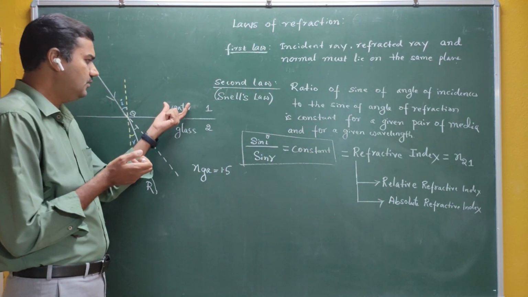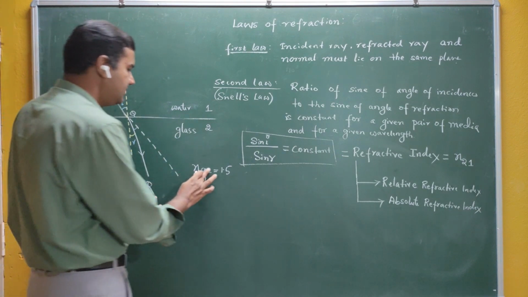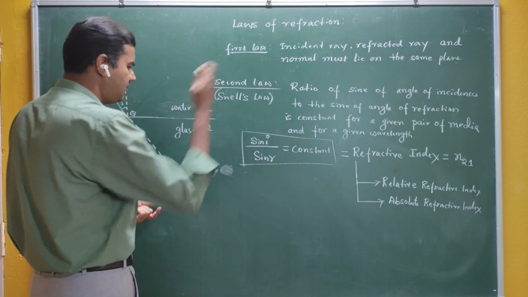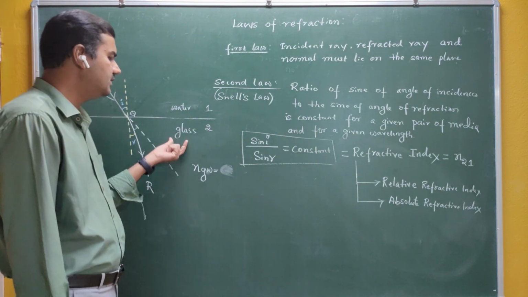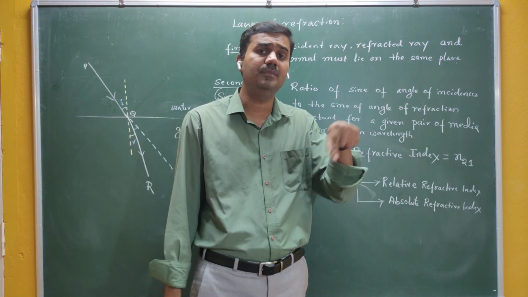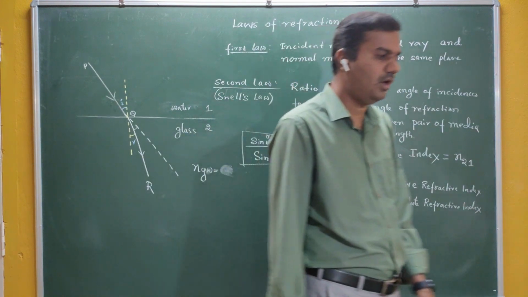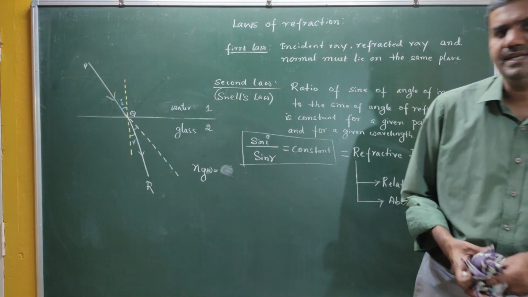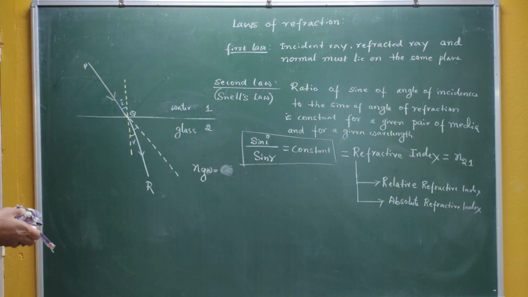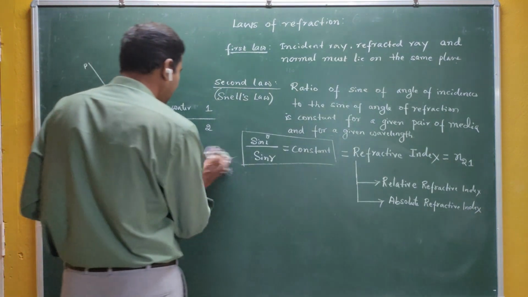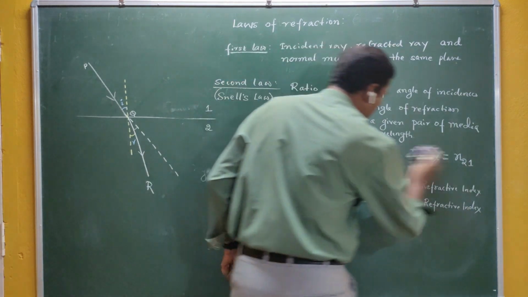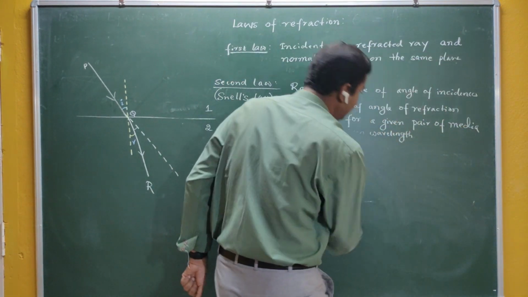How will you read it if both are water and glass? It is written as the refractive index of glass with respect to water, something like 1.5 divided by 1.3. Now this refractive index is called relative refractive index. Out of the two mediums, if one medium is vacuum, then usually it is called absolute refractive index. So this is about refraction and the law of refraction, and the ratio of sin i by sin r gives us what we call the refractive index.